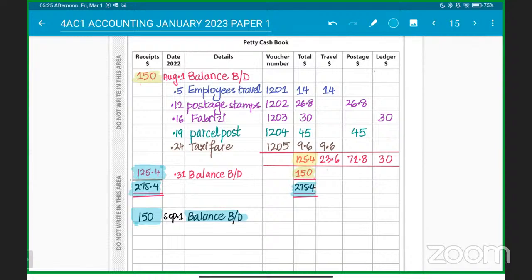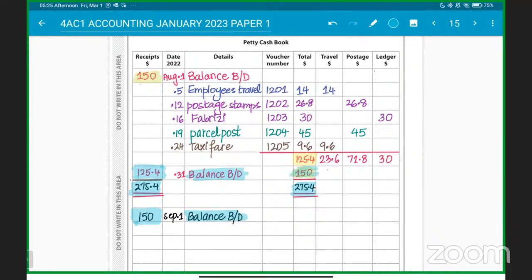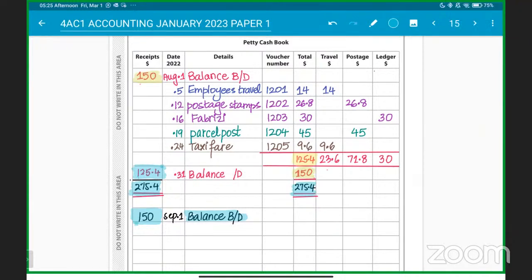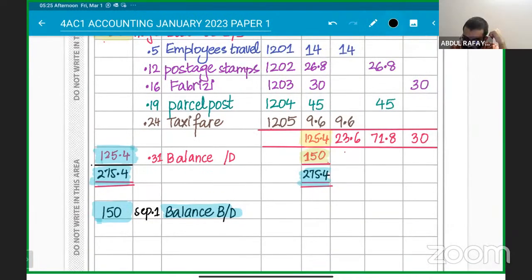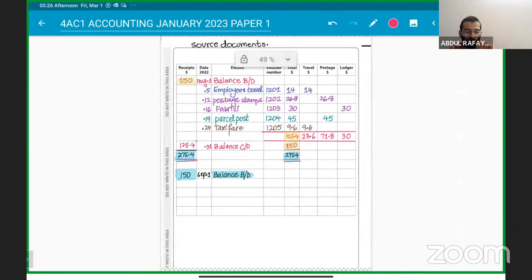I'm talking about the previous 150 on 31st. This is just for the balancing purpose, to make both of them 275.4 balance. Sorry, this is balance carried down. This will be balance carried down, so this will become balance brought down. Just like the T account, that's how it works, right? Understood? Now clear?